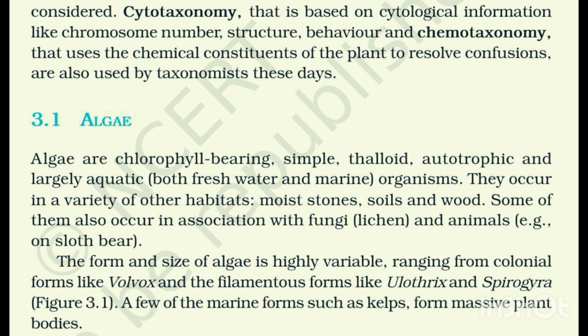3.1 Algae. Algae are chlorophyll-bearing, simple, thalloid, autotrophic, and largely aquatic, both freshwater and marine, organisms. They occur in a variety of other habitats, moist stones, soils, and wood. Some of them also occur in association with fungi, lichen, and animals, e.g., on sloth bear. The form and size of algae is highly variable, ranging from colonial forms like Volvox and the filamentous forms like Ulothrix and Spirogyra, figure 3.1. A few of the marine forms such as kelps form massive plant bodies.